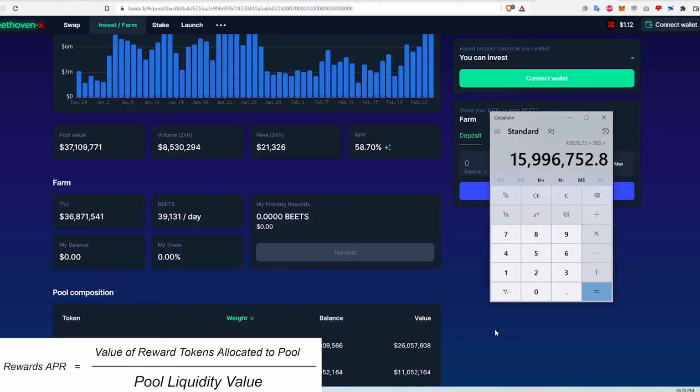Next, I just have to divide the number by this pool's liquidity value. I'll use the TVL here, which is about $37 million. After the division, I get about 43%. If you remember though, this is 5% off of the quoted rewards APR. So what am I missing here?